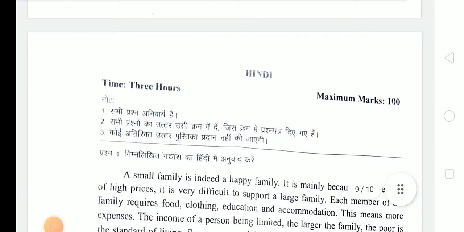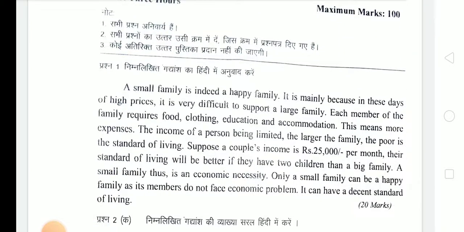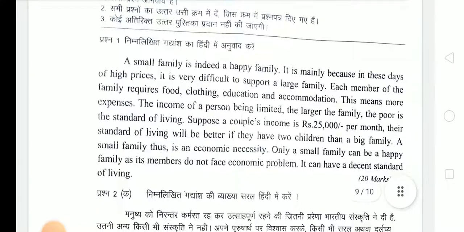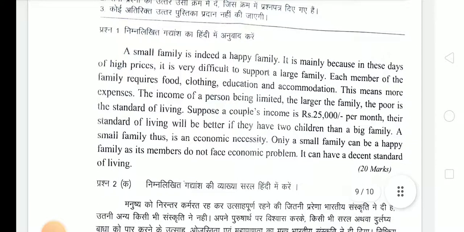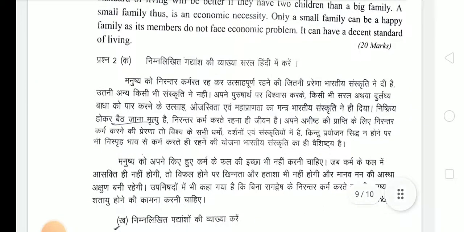Last question paper is Hindi language. First question is, निम्नलिखित गद्यांश का हिंदी में अनुवाद करें. So this is relating to the translation. Next question is निम्नलिखित गद्यांश की व्याख्या सरल हिंदी में करें.